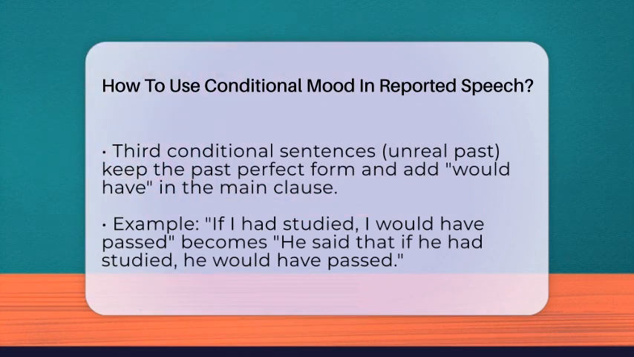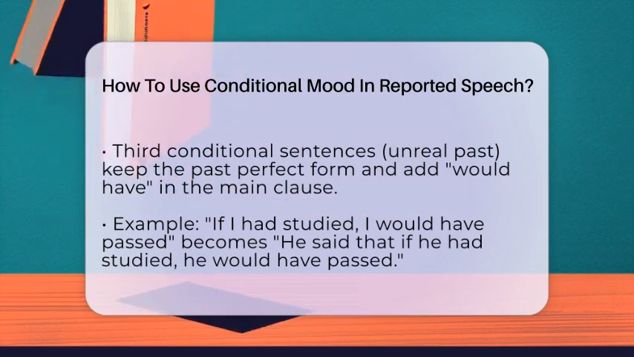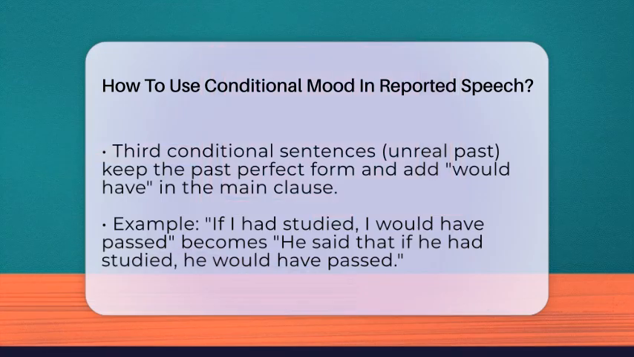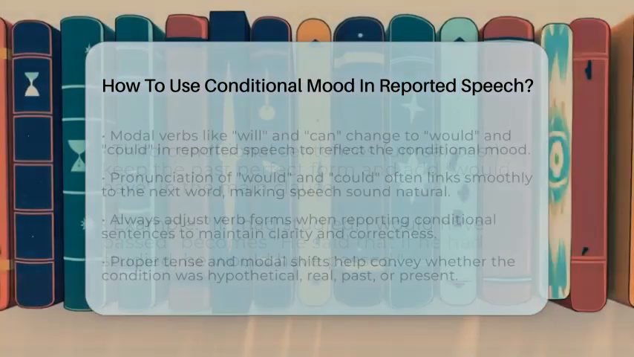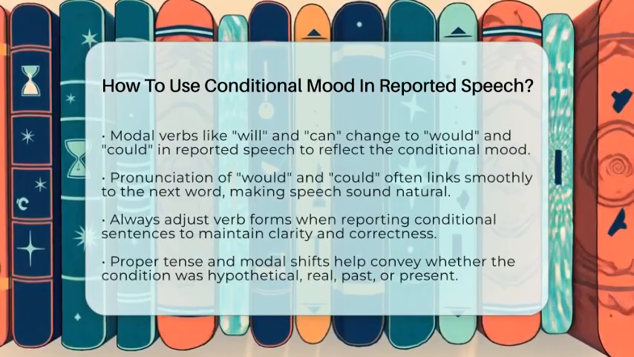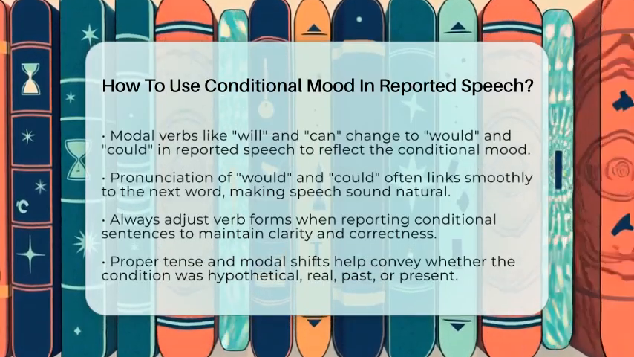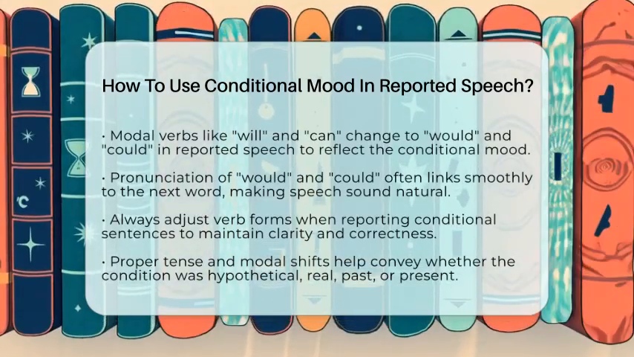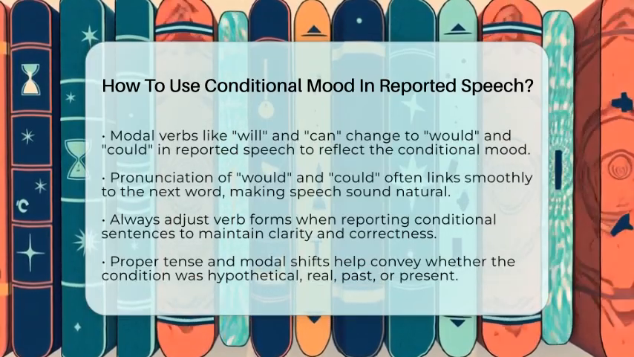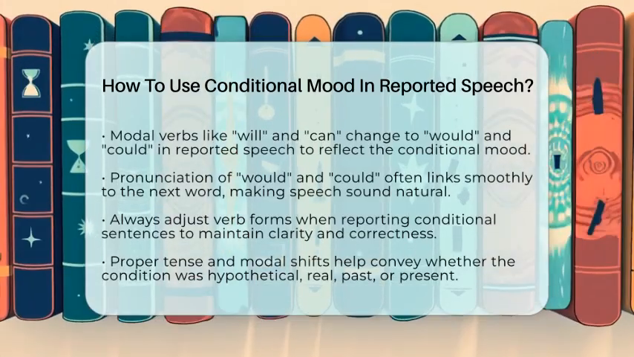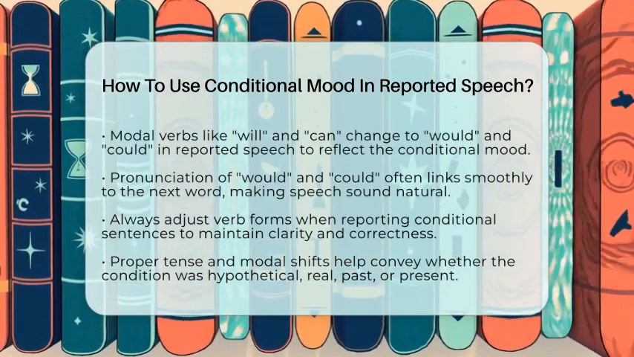When speaking these sentences, the pronunciation of would and could often links smoothly to the next word. The D sound in would or could is soft, making the sentence flow better. For example, she would find sounds like "she-wud-find". This helps listeners understand the conditional mood easily.